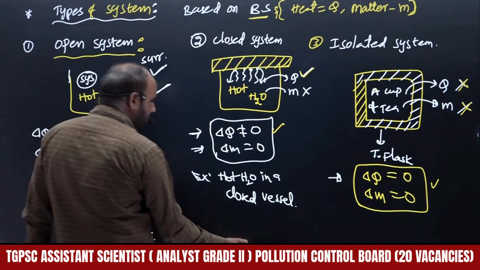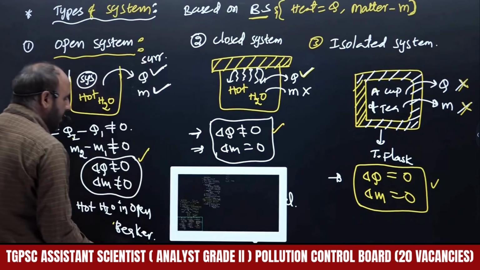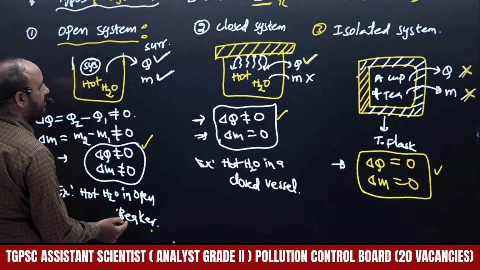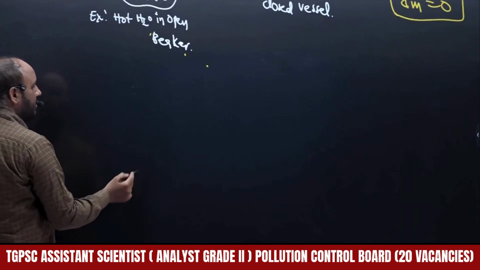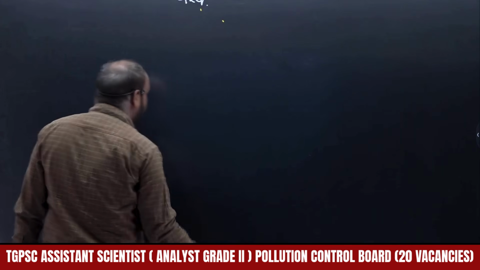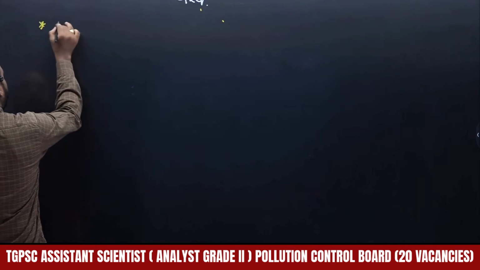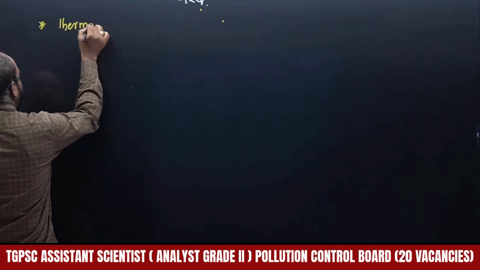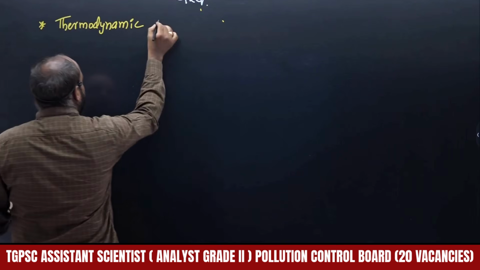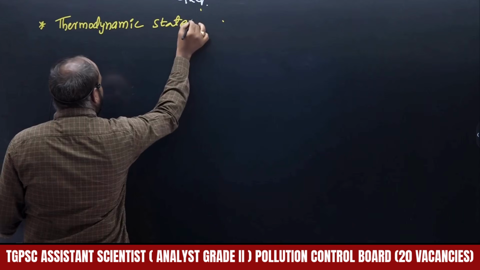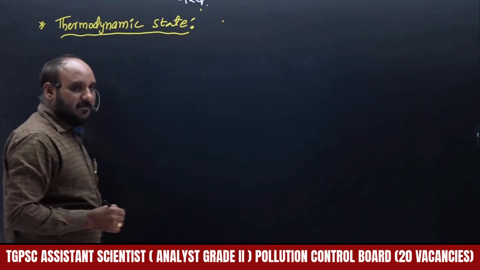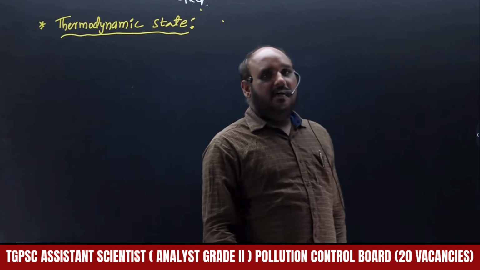Then one more small topic we are going to discuss: thermodynamic state. So these are the types of systems, examples, all those things. Now thermodynamic state: what is meant by thermodynamic state and what is meant by thermodynamic process. We are going to get a clear idea on that.